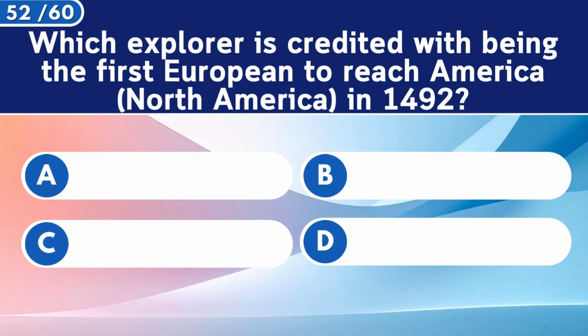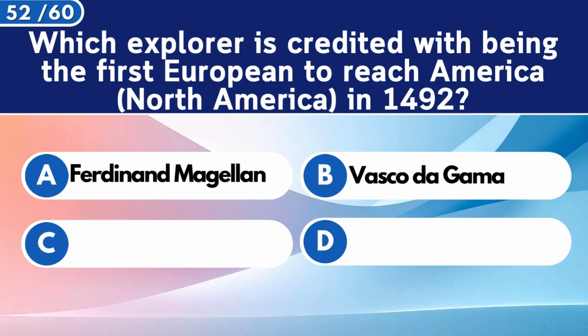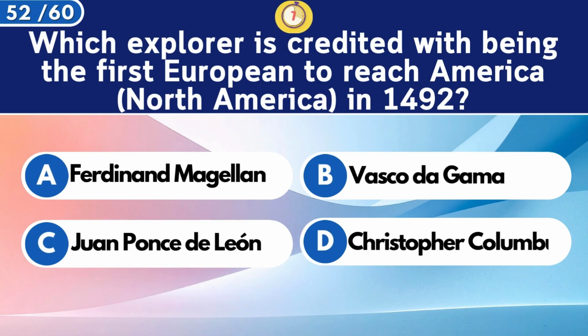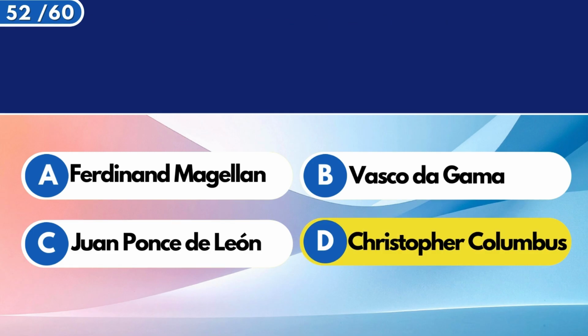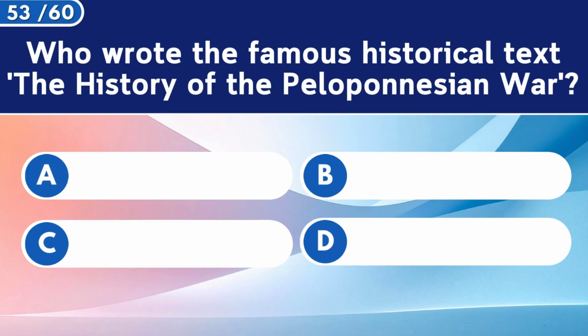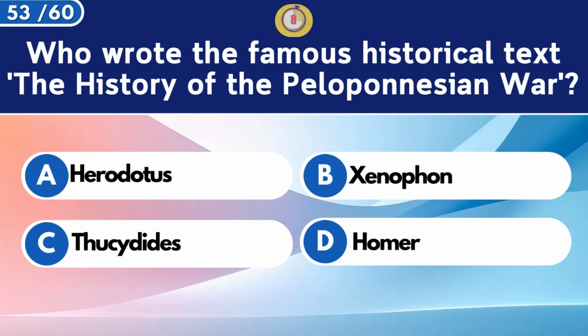Which explorer is credited with being the first European to reach North America in 1492? Christopher Columbus. Who wrote the famous historical text, The History of the Peloponnesian War?